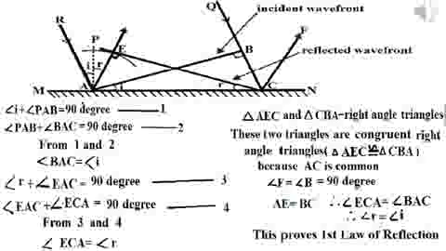Also from the geometry of the figure, it is clear that the incident ray, normal and the reflected ray all are in the plane of the paper. That means all are in the same plane. This is the proof of laws of reflection by using Huygens principle.